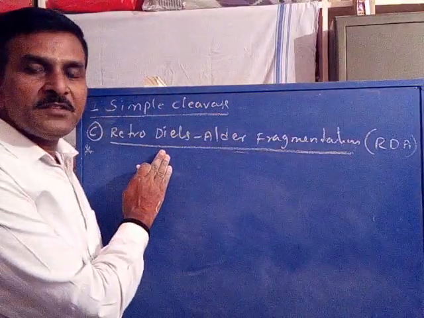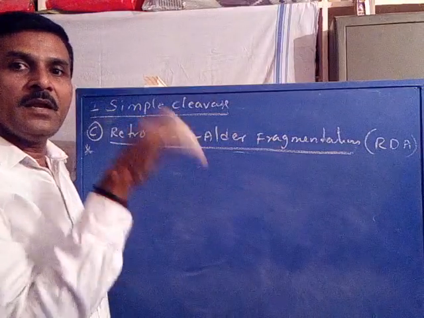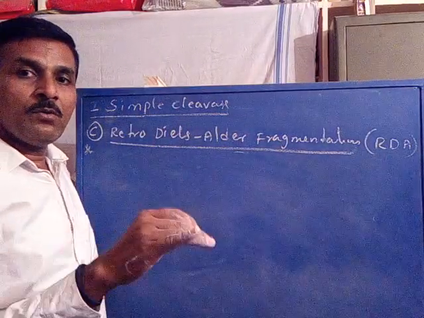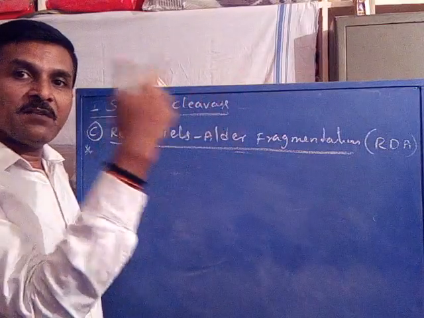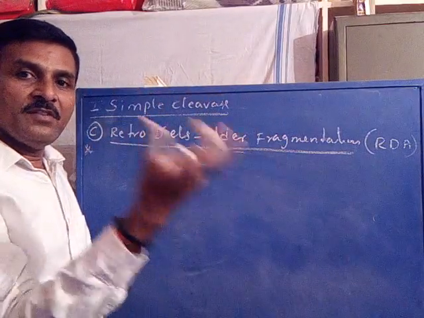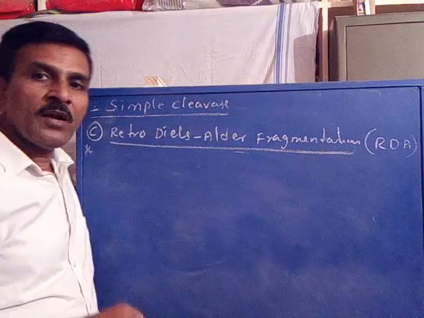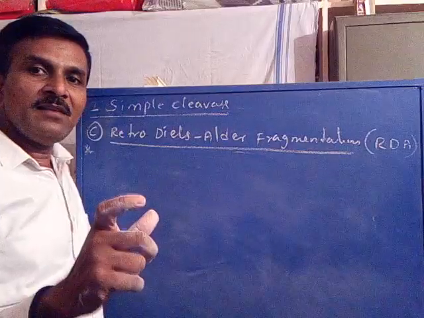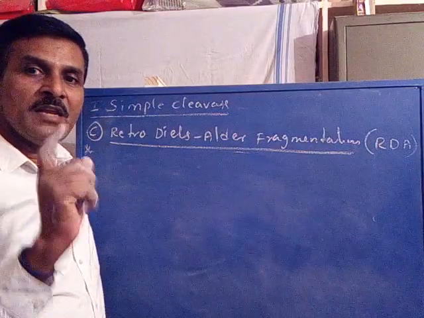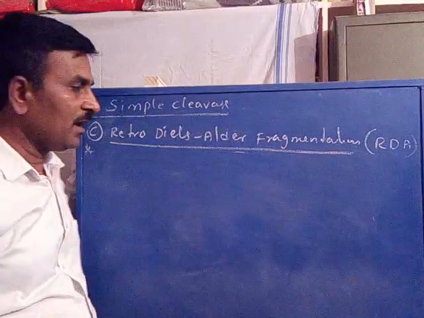This fragmentation is very important, as it is specifically included in your syllabus. You have to study specifically retro-Diels-Alder, McLafferty rearrangement, scrambling, and beta cleavage. These are the specific topics included in your syllabus. Now coming to retro-Diels-Alder fragmentation. You remember, it is a characteristic fragmentation of cyclic olefins. Any cyclic olefin may undergo fragmentation by the retro-Diels-Alder process.